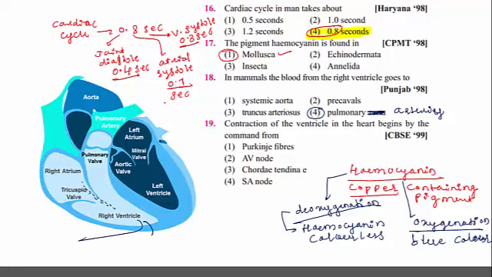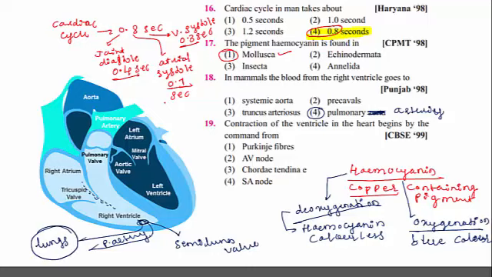From the base of right ventricle, the blood vessel arises. This is called pulmonary artery. Between right ventricle and pulmonary artery, the valve present is called semilunar valve. The opening of the semilunar valve carries the blood from right ventricle through the pulmonary artery to the lungs for the purpose of oxygenation. So the right answer for this question is option 4.